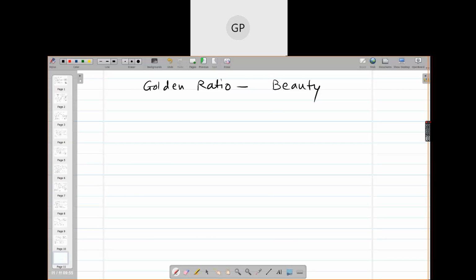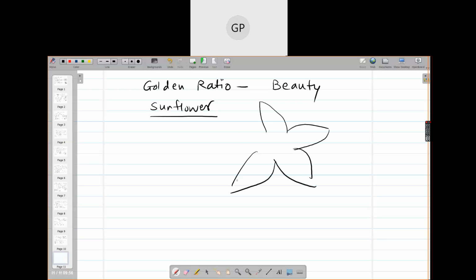Okay. Have you seen a sunflower? Why does it look beautiful? Does it look beautiful? Yes, ma'am. First of all, tell me, do you feel that it is a beautiful flower? Why is it a beautiful flower? How many petals are there? Say 5 or 6, I don't know how many petals. There are many petals. Okay.